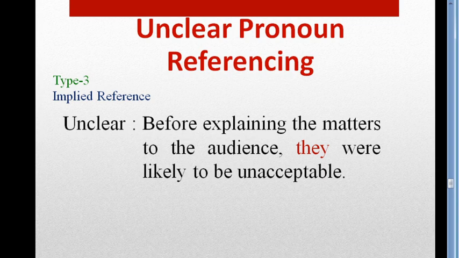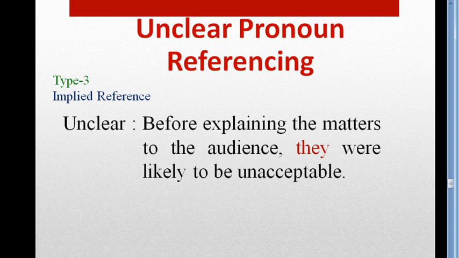So we know that when the noun is not mentioned in the sentence but only there is a hint, then instead of this noun we don't use a pronoun. So here the pronoun is not appropriate. We have to use here a definite noun to make the meaning of the sentence clear.